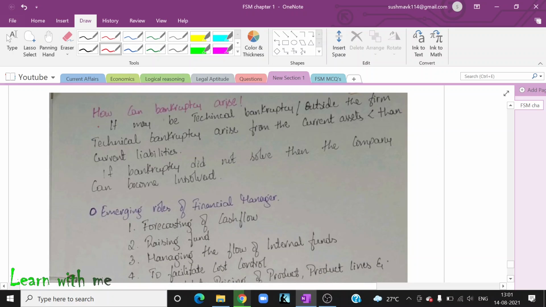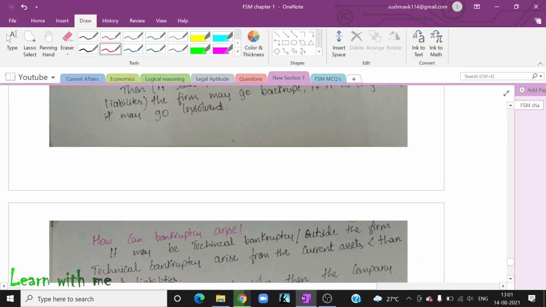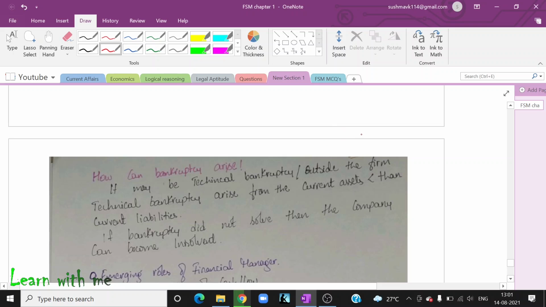Then next, how can bankruptcy arise? What is bankruptcy? If the company is not in a position to pay the money, then the company will have to face bankruptcy. See, I'm working in a company and I am earning 100 rupees salary.